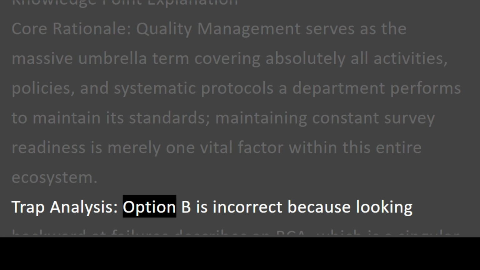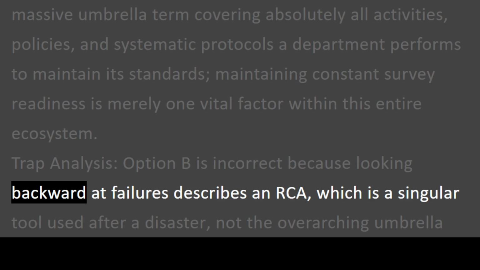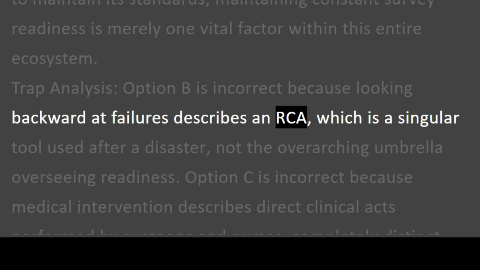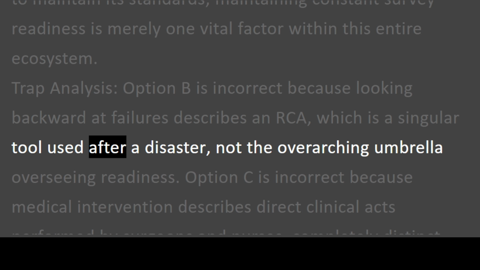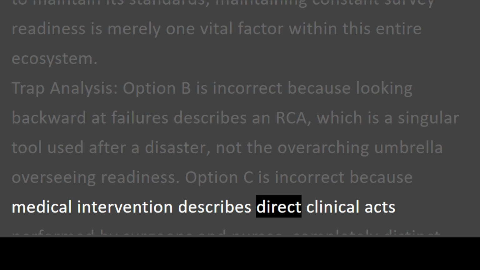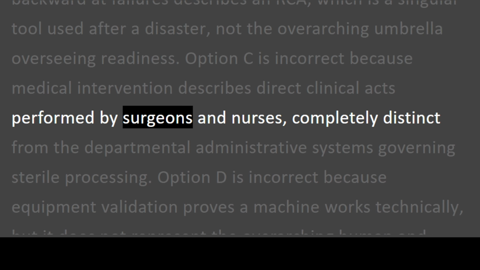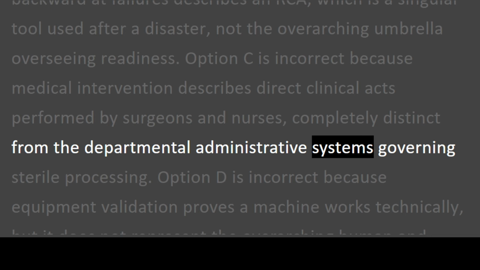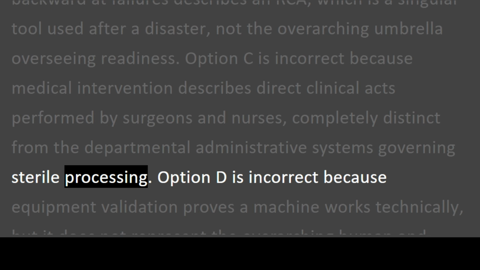Trap analysis. Option B is incorrect because looking backward at failures describes an RCA, which is a singular tool used after a disaster, not the overarching umbrella overseeing readiness. Option C is incorrect because medical intervention describes direct clinical acts performed by surgeons and nurses, completely distinct from the departmental administrative systems governing sterile processing.